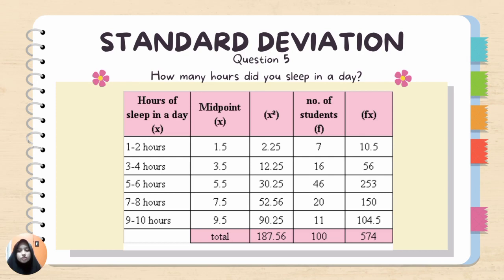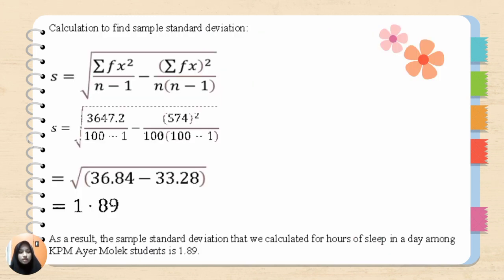Here, we also need to calculate the standard deviation for all the quantitative questions. For question 5, which is how many hours did you sleep in a day, we have calculated the midpoint, x squared, number of students, which is frequency that was gathered from the data that we surveyed, and also the multiplication of f and x. As a result, the sample standard deviation that we calculated for hours of sleep in a day among KPM Ayer Molek students is 1.89.